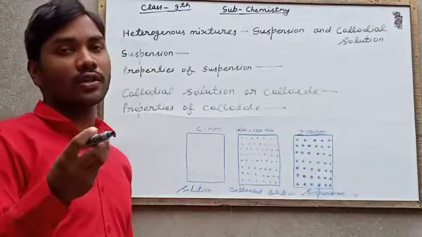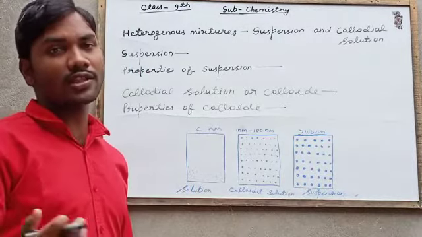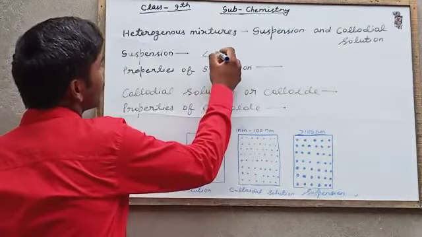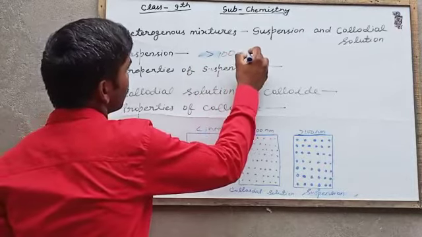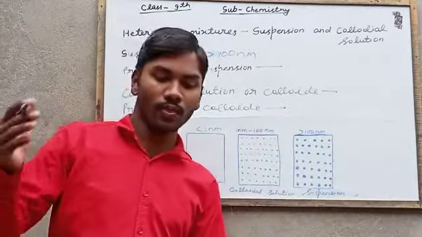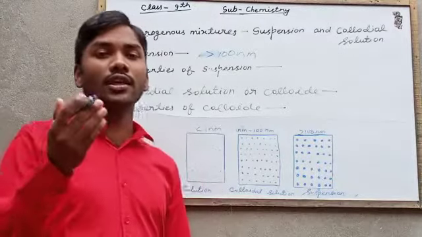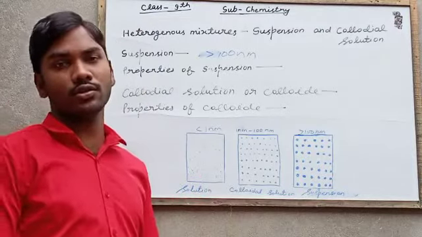The solute particles are large in size, more than 100 micrometer or micron. We can easily see the solute particles with our naked eyes.